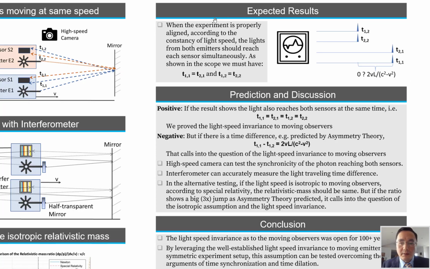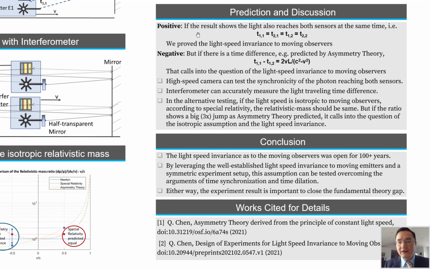A high-speed camera is used to capture the moment the photon reaches the sensor. If the experiment is properly aligned, according to the light speed invariance as to emitters, the light from both emitters should reach each sensor simultaneously. So basically, we should have T11 equal to T21 and T12 equal to T22. The positive result means if the light also reaches both sensors at the same time, which means all timings are equal, we prove the light speed invariance to moving observers.